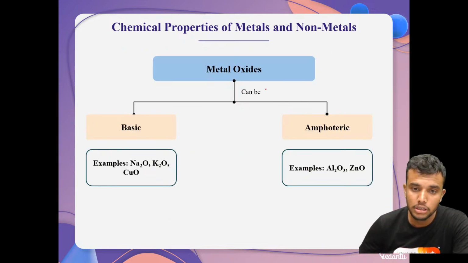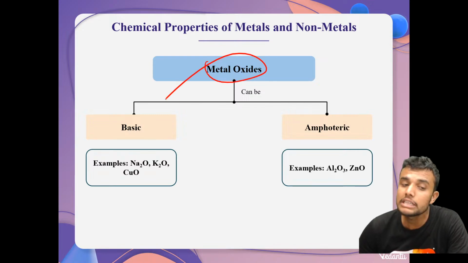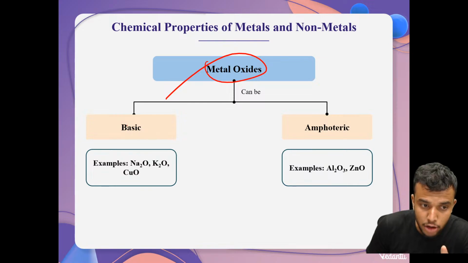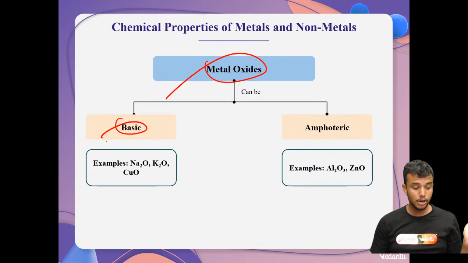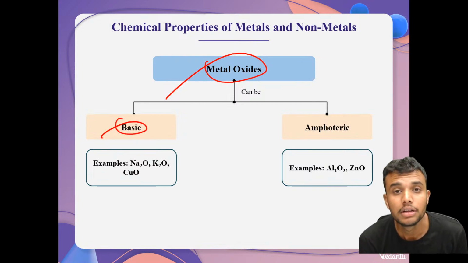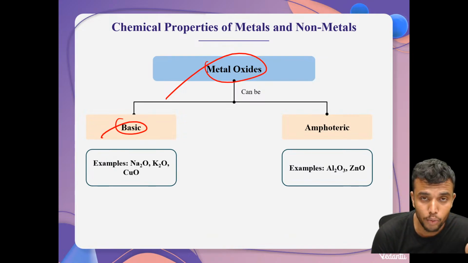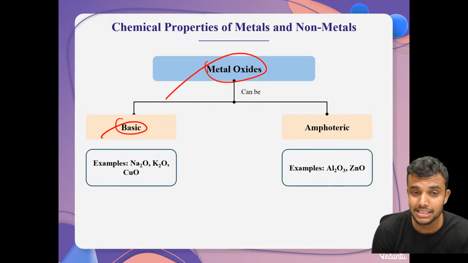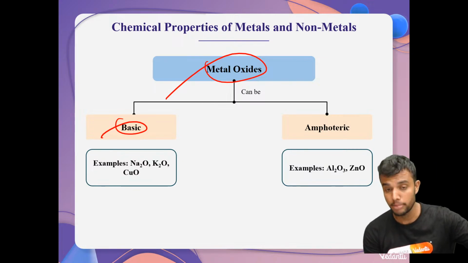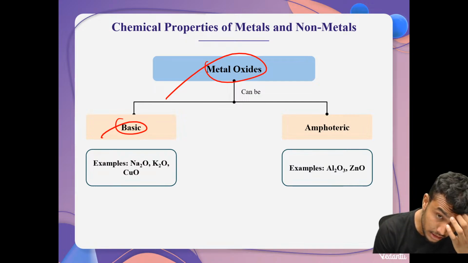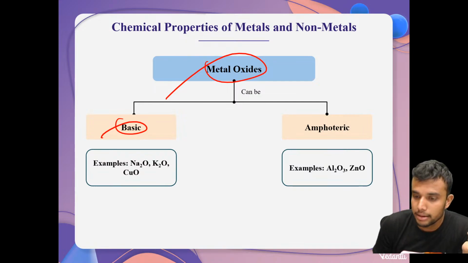Then come on, let's move to the types of metal oxides. Students, metal oxides always behave as basic oxides. We already know from acids, bases and salts that acids are the solution form of non-metal oxides. We are already familiar with that, right, students? Non-metal oxides, right? Then bases are nothing but metal oxide solutions.